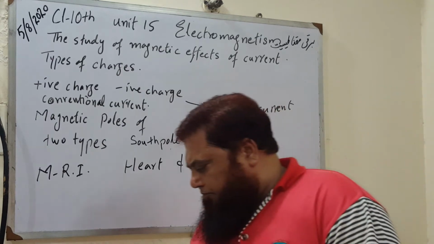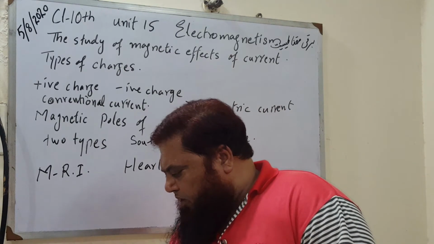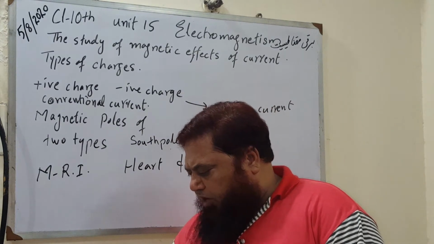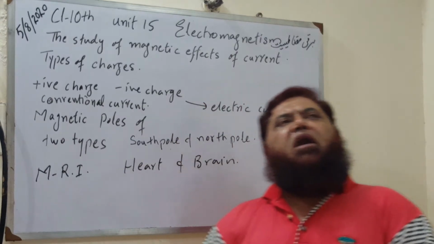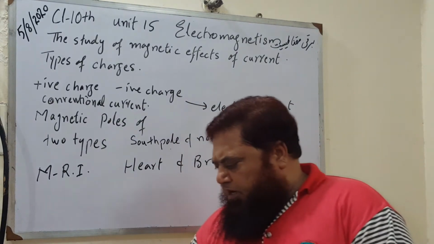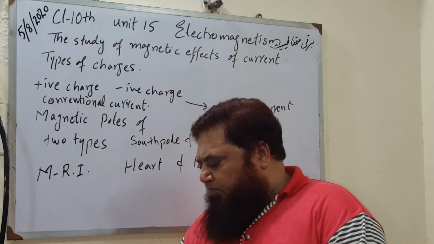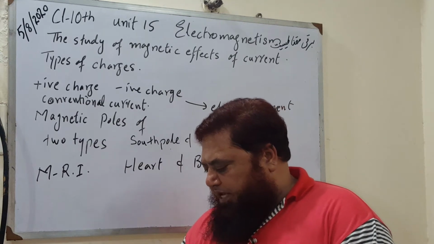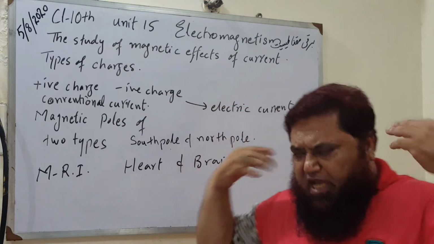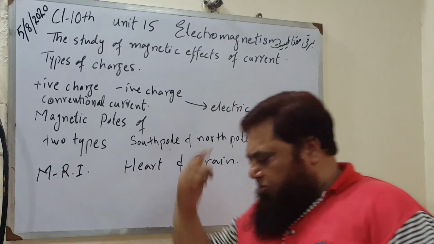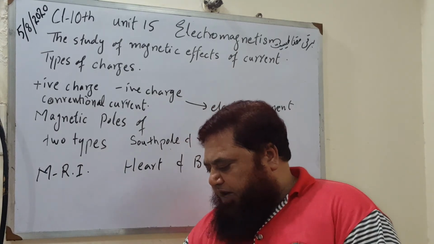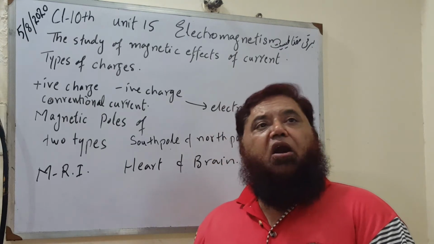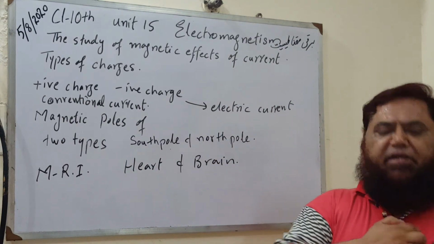Then comes another side box. Our body also has weak ionic current. Weak ionic current exists in our body, and due to this magnetic effect, we can acquire the shape of our different parts when we observe the phenomenon of MRI, magnetic resonance imaging. Heart and brain, these are the two main organs where significant magnetic field can be produced. Using MRI, doctors can diagnose disorders in our brain and heart.